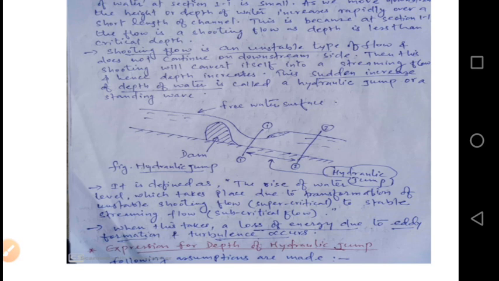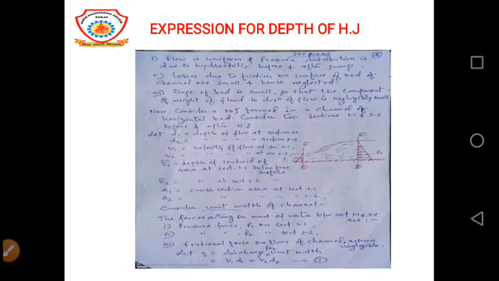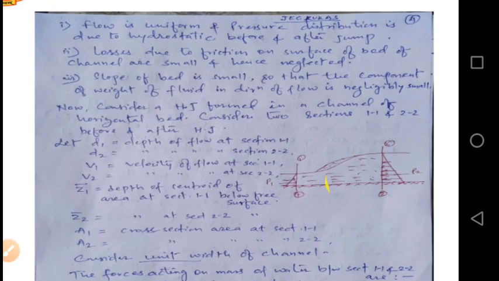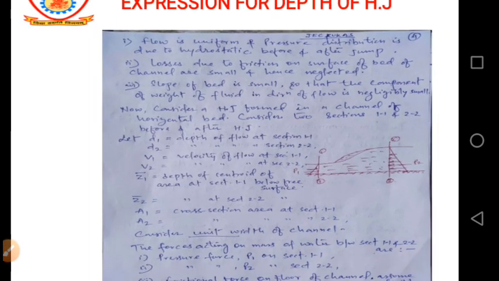Now in the next slide we have to derive an expression for the depth of hydraulic jump, means we have to calculate the depth. Before calculating we have to assume something. The first one is flow is uniform and pressure distribution is only due to hydrostatic. Second one is losses due to friction will be negligible. Third one is slope of bed is small so that the component is negligible.